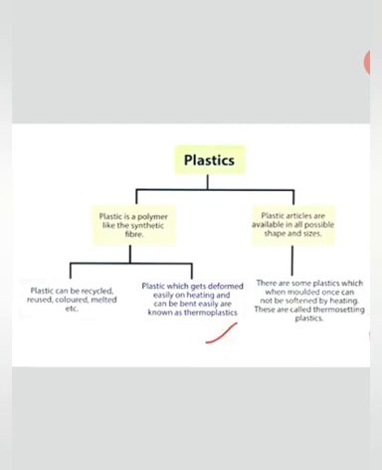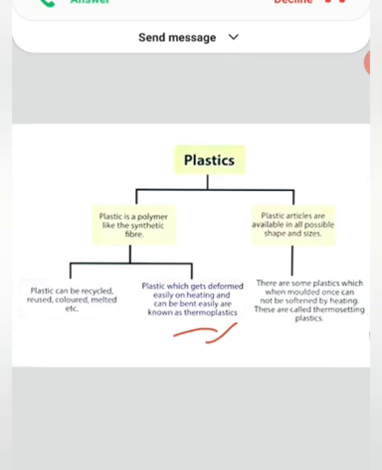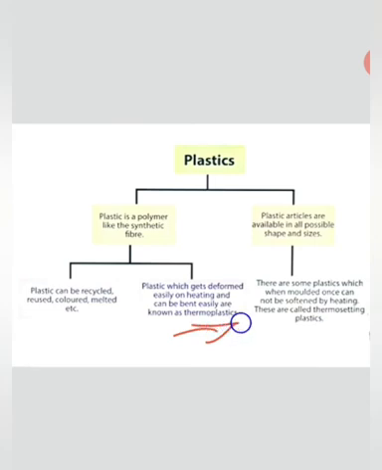Plastic which gets deformed easily on heating and can be bent easily is known as thermoplastic. What type of plastics are called thermoplastics? Those which get deformed easily on heating and can be bent. If cars or various automobiles have a plastic body, or wherever there are such plastics, we generally use thermoplastic, meaning by heating we bend it. At that time it is said to be thermoplastic.